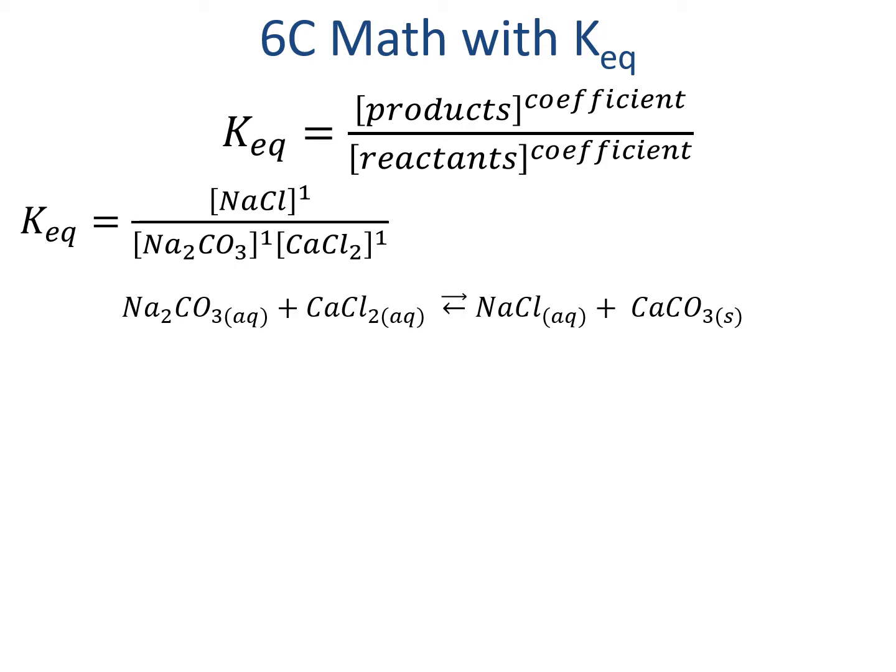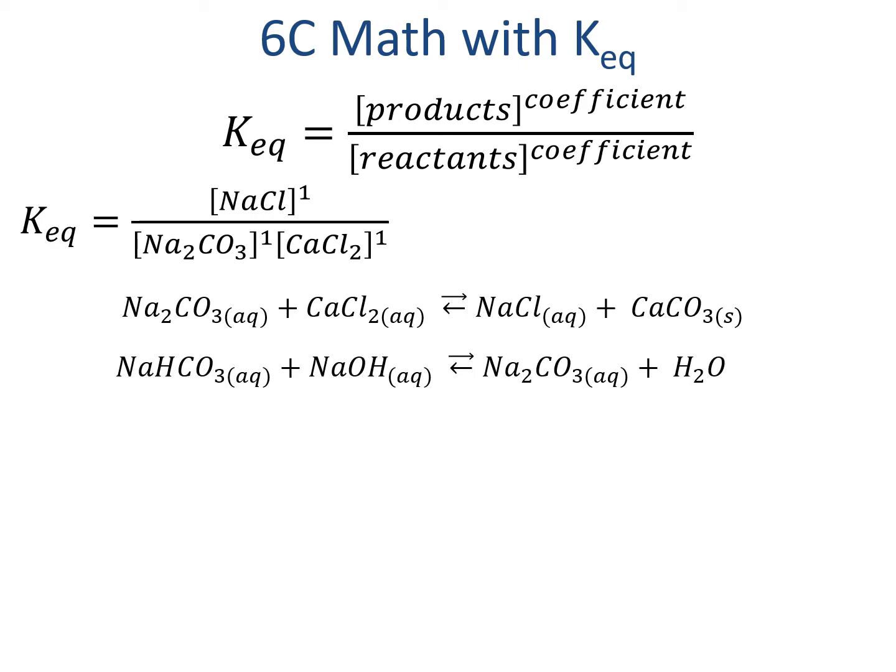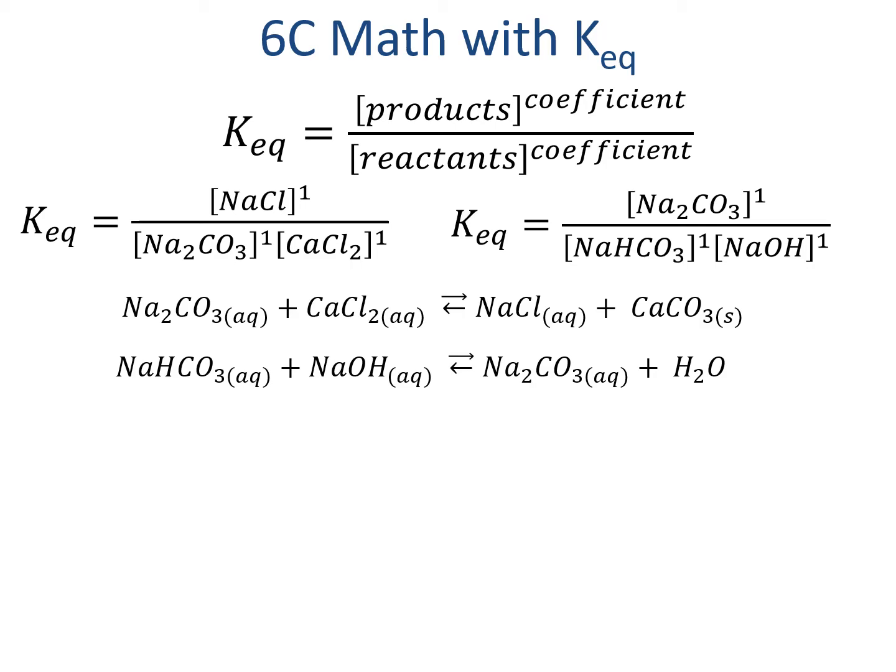If we have more than one Keq for multiple reactions, we can actually combine the Keqs in order to combine the overall reactions. So let's think about how this worked. Suppose we wanted to form calcium carbonate, but instead of having sodium chloride, we just had baking soda in our kitchen. This reaction might be sodium bicarbonate, or baking soda, plus sodium hydroxide yields sodium carbonate and water. The equilibrium constant for the reaction would have the sodium carbonate on top and the sodium bicarbonate and sodium hydroxide on the bottom. Water is a solvent for the reaction, so it isn't included in the equilibrium constant.